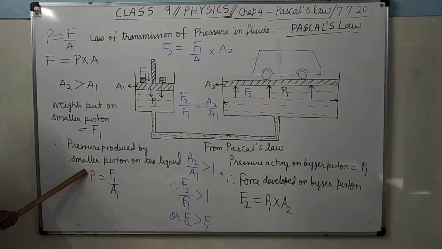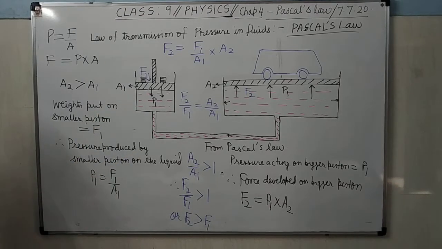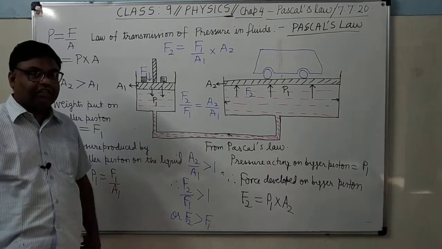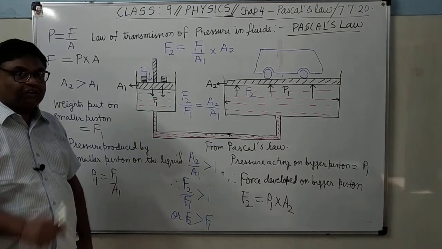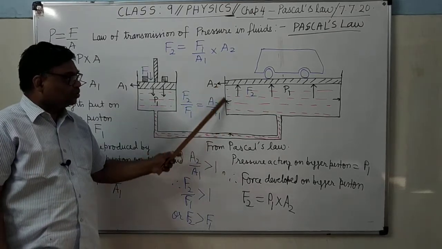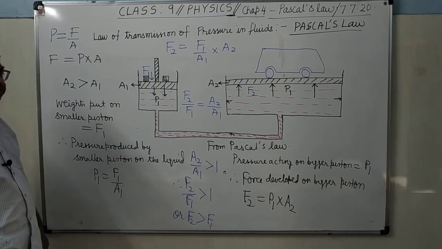Now this additional pressure will be transmitted equally and undiminished according to Pascal's law, because this is an enclosed fluid. So at every point, including the points of this tube, the points on the walls of this tube, and also the points on the rigid boundary, everywhere this additional pressure will be created.